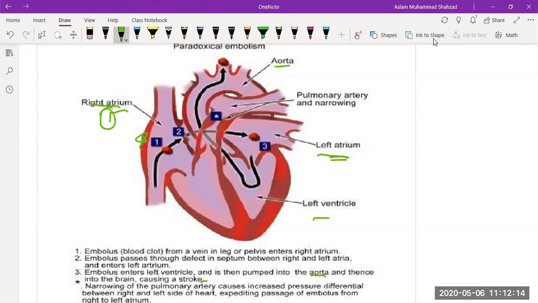One is the right atrium, then it travels further to the left atrium, then to the left ventricle, and then from the left ventricle it can travel through the aorta to the brain, where it can cause stroke. The whole process is known as paradoxical embolism.